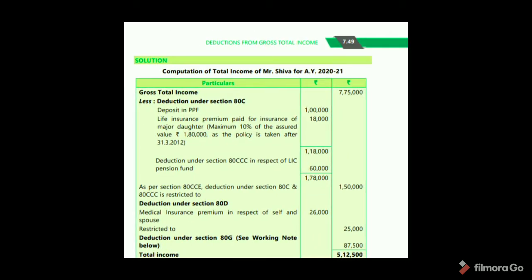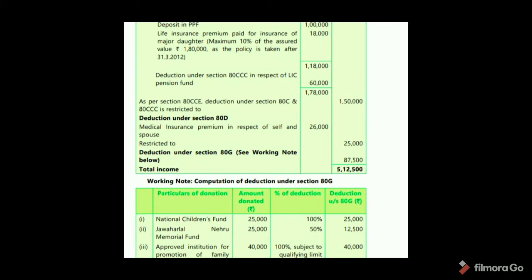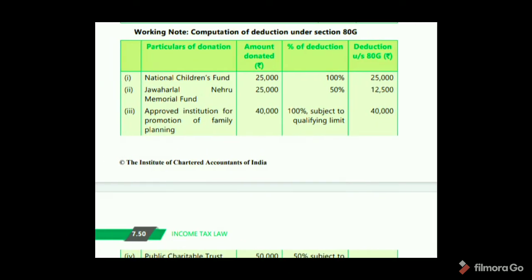And next, deduction under section 80D. Medical insurance premium in respect of self and spouse 26,000, but restricted under section 80D to 25,000. And next, deduction under section 80G. In this, see the working note. National Children Fund 25,000, here 100% deduction, so 25,000.